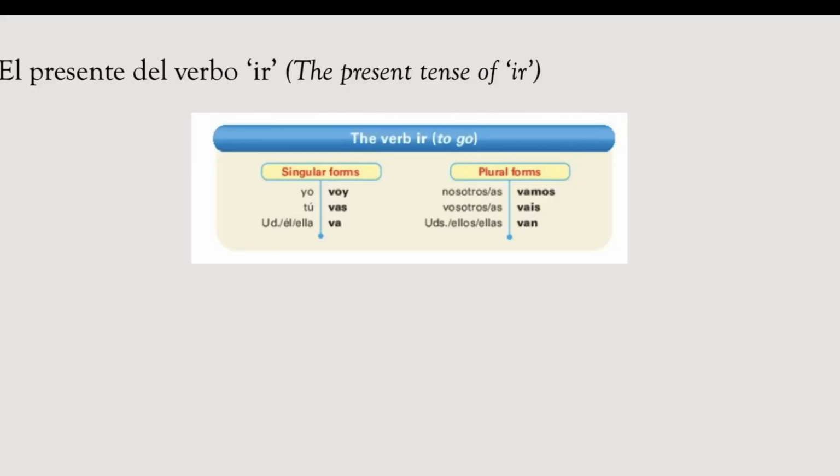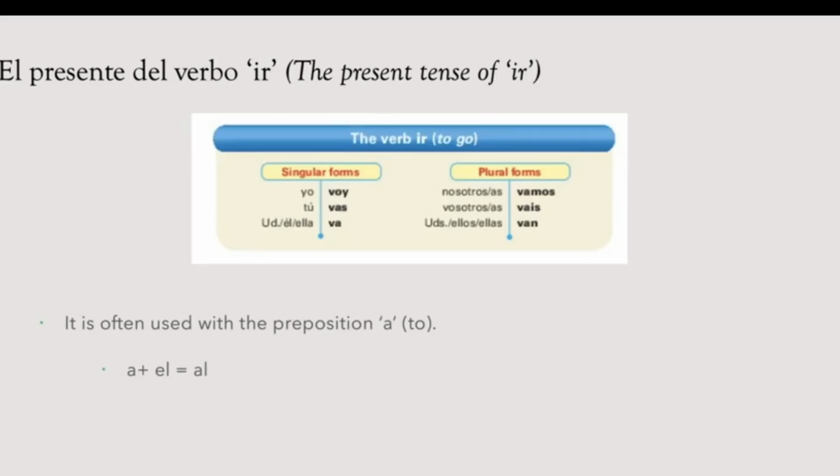So the present of the verb ir is used for both the future and for places, and it often comes with the preposition a. If I want to say that I'm going to a place that happens to be masculine, then I'm going to use the contraction al.